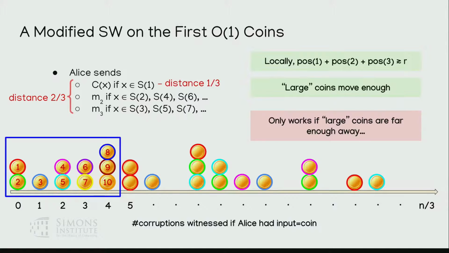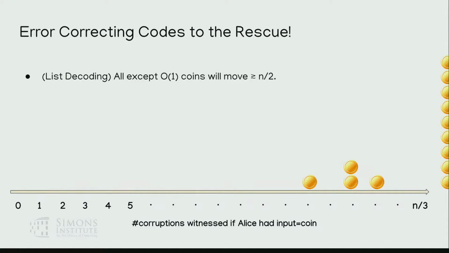Well, we can just use error correcting codes. So recall again that error correcting codes have this list decoding property that for most code words, they'll actually go very far, right? They're separated out very well, except for a very small number of code words.